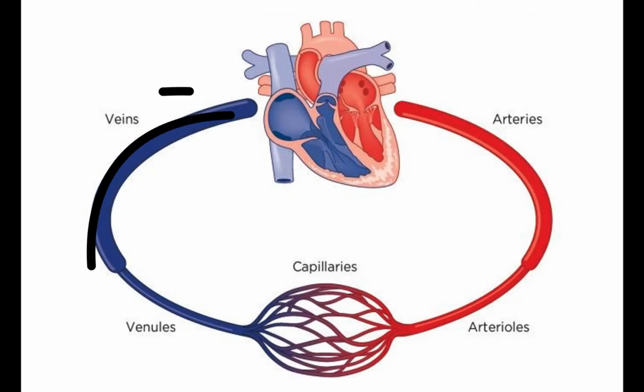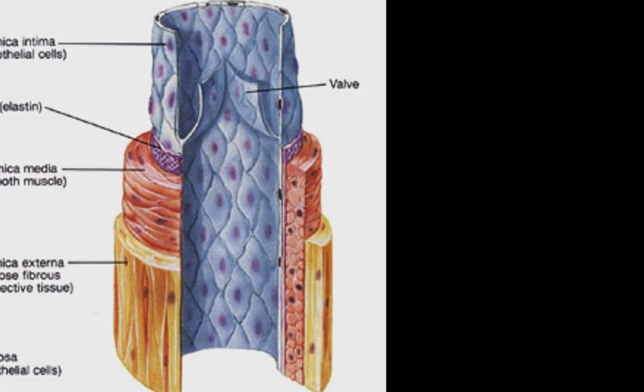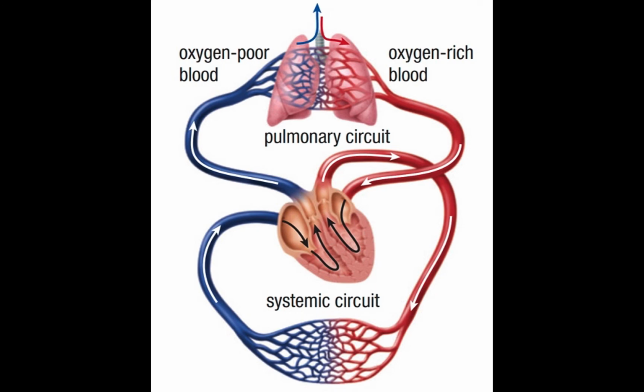Veins return blood to the heart. Although they are comprised of the same tissue layers as arteries, they are often thinner walled with large diameter openings and include valves. Due to the fact that the vessels are so far down the path away from the heart, they do not experience the same high pressure as arteries do. So a thick muscular wall is not necessary.